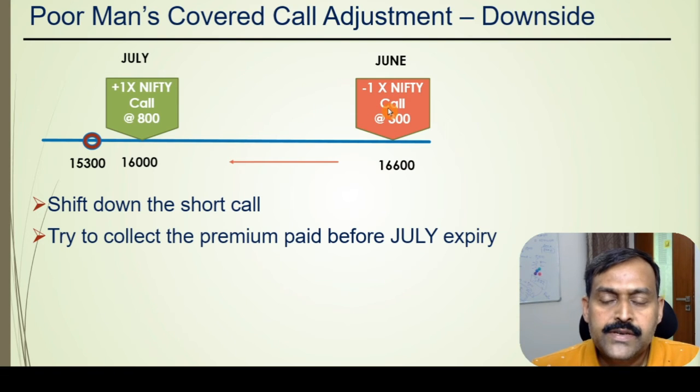What we can do is shift the June month short call option step by step to collect the premium. We can do this until July expiry, that is the long call option expiry, to collect the premium of 500 rupees to get the trade at break-even. This is how we can adjust the position when Nifty starts falling.